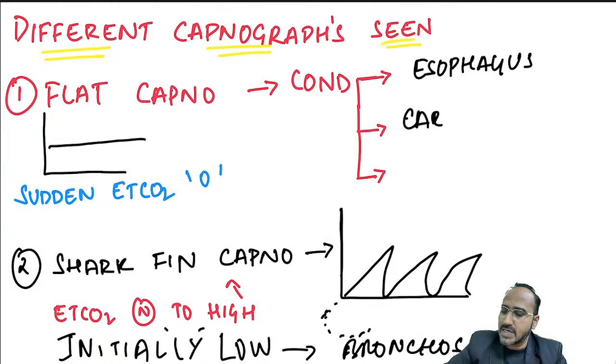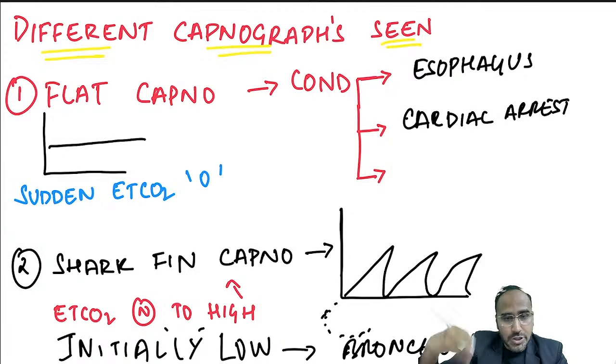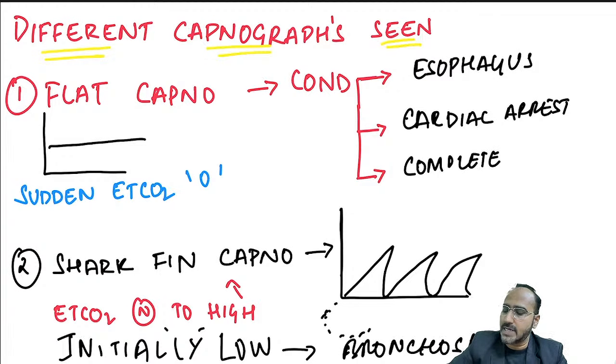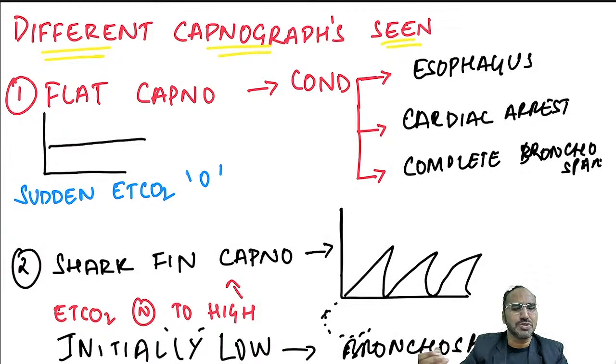That is, after intubation, if the patient develops cardiac arrest, you will see a flat line. Or sometimes after intubation, you are in the trachea but still see a flat line. It might occur when there is a complete bronchospasm. I have written the common causes, guys. If you see a sudden fall in ETCO2, that is usually indicating venous air embolism and all. That we'll discuss later.